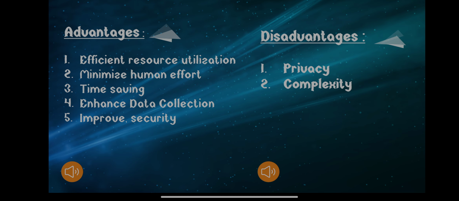In the same way, the internet, in the case of Internet of Things, also plays an important role in minimizing the human effort. Like we have seen in the example of a smart house. If a smart house automatic system is implemented, then the owner of that house doesn't have to take care whether a switch is on or off. He can just lock the house and the switches will be automatically turned off. So IoT plays an important role in minimizing human effort.